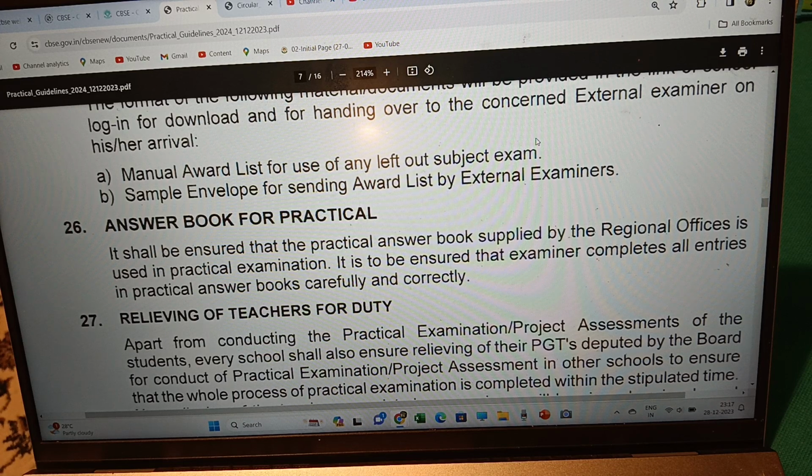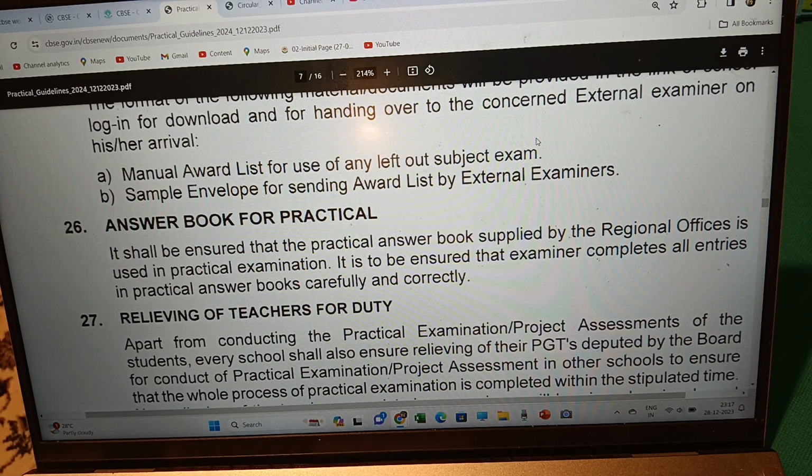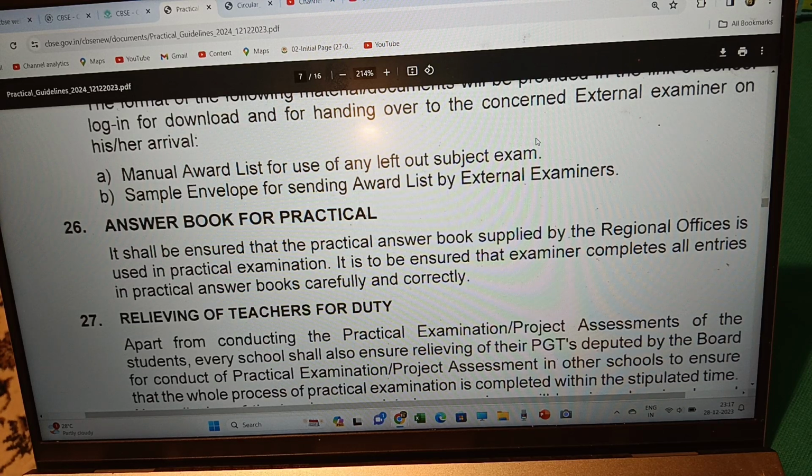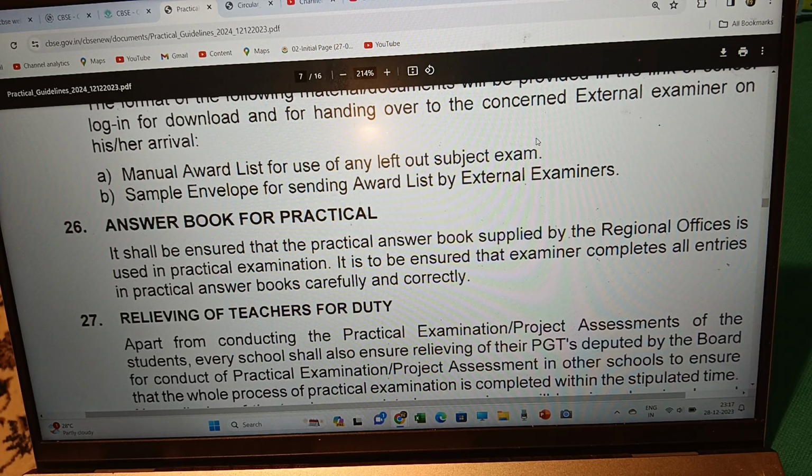Relieving of teachers for duty. Apart from conducting the practical examination or project assessment of the students, every school shall also ensure relieving of the PGTs deputed by the board for conduct of practical examination or project assessment in other schools to ensure that the whole process of practical examination is completed within the stipulated time.